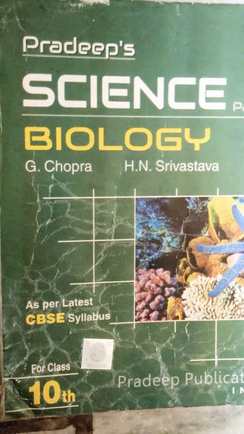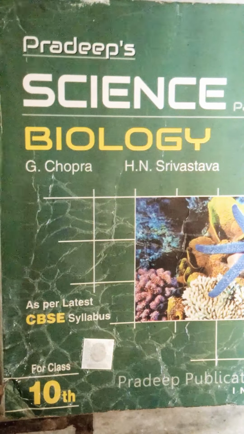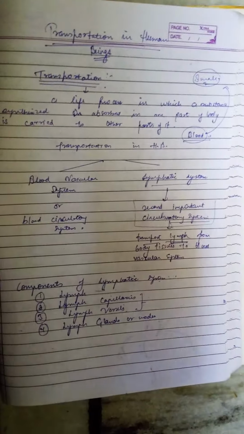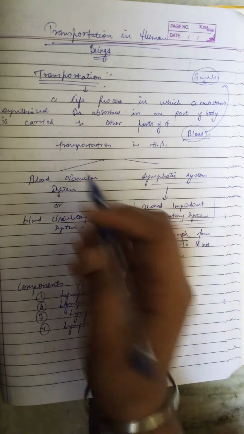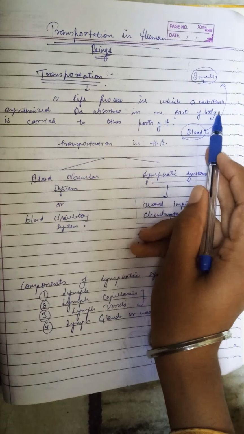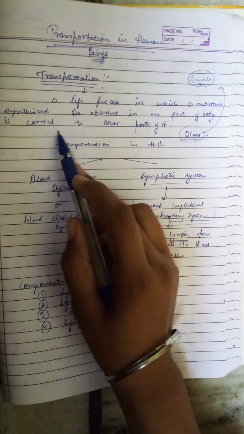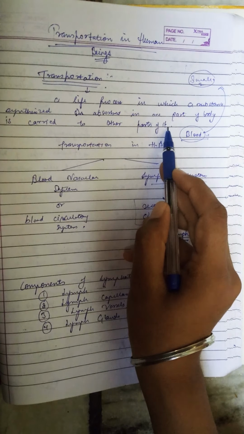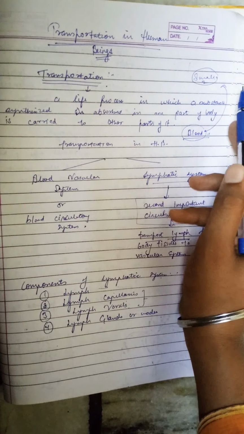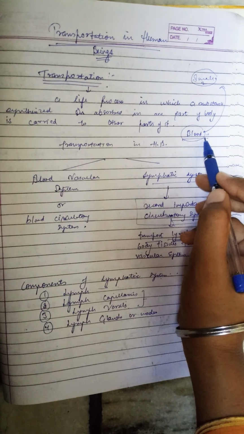Today is our second lecture of biology class in which we will study transportation in human beings. Transportation is a life process in which a substance synthesized or absorbed in one part of the body is carried to other parts of it. Say in human beings, food is absorbed in the small intestine and it is carried to the whole of the body via blood. Here blood acts as a transporting medium.